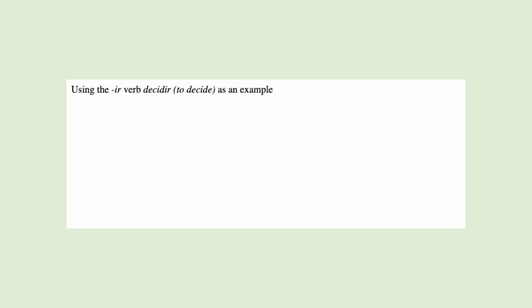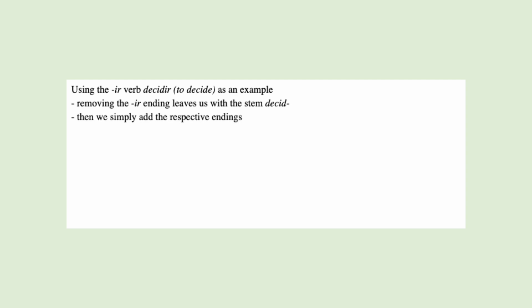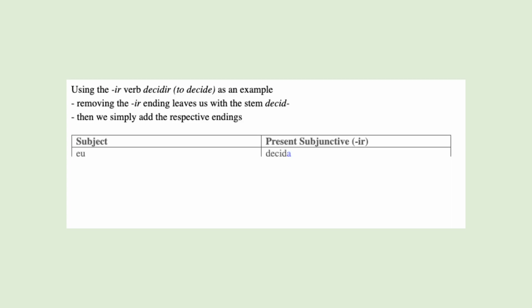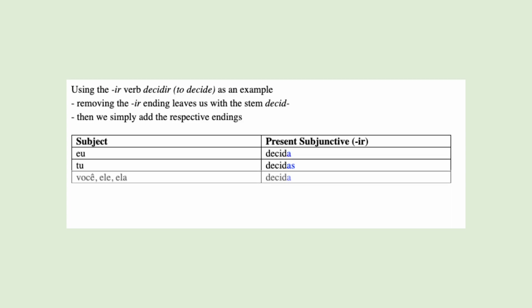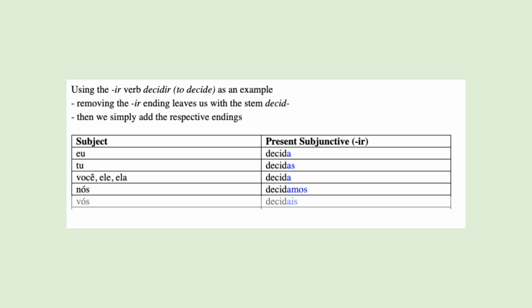And decidir is also a regular verb, so we simply remove the IR ending to obtain the present subjunctive stem decid, and to this we add the present subjunctive endings afterwards. Decida, decidas, decida, decidamos, decidais, decidam. That covers regular Portuguese present subjunctive conjugations.